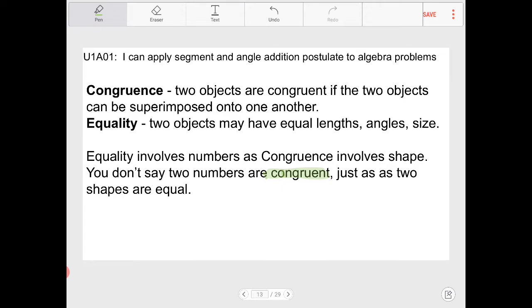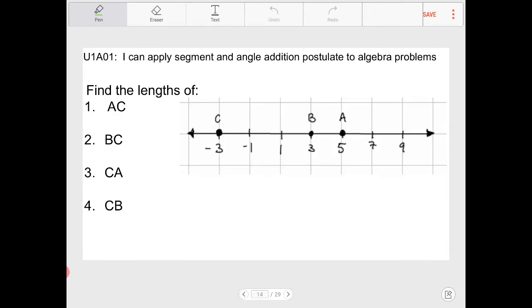Two shapes are the same. Two triangles are congruent, therefore they are identical. We can say they have the same area, and if they have the same area, then we say they are equal in area. Again, very subtle difference, but you do need to be clear on those differences.